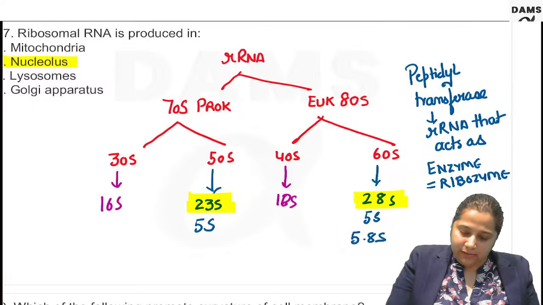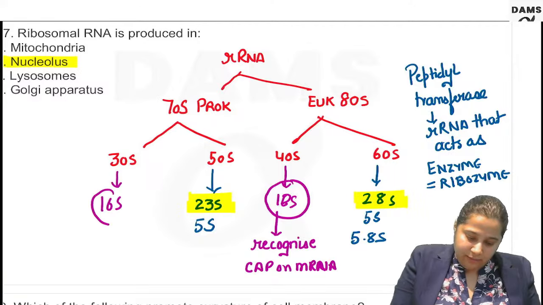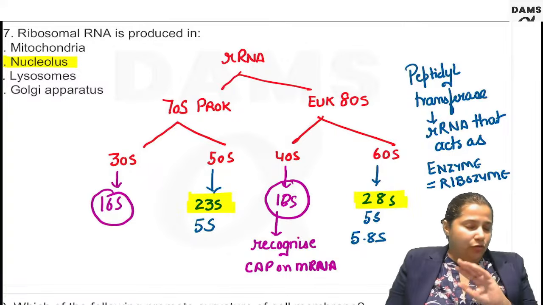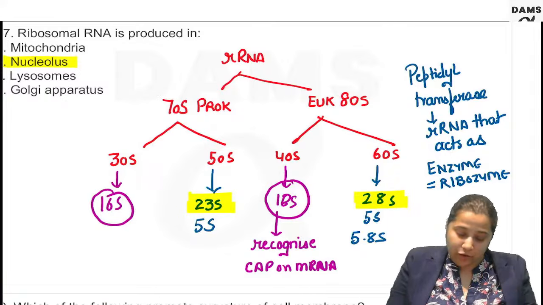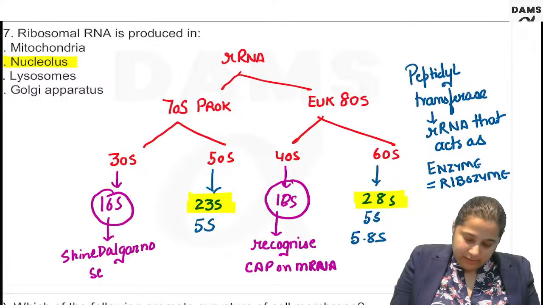The 18S rRNA recognizes the cap on the mRNA, and the same function is done by 16S rRNA in case of prokaryotes. There is no cap in case of prokaryotes, but there is a sequence known as Shine-Dalgarno sequence that is recognized by the 16S rRNA.